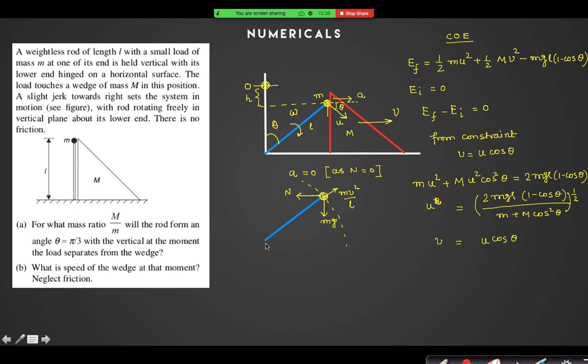Sir, will there not be any reaction from the rod? Yes, there will be a reaction from the rod. I do not know the direction of that reaction force. Let us assume the reaction force in this direction R, because the rod can both pull and push. So what is the acceleration of that ball in this direction, from the ground frame? There is some acceleration in this direction.